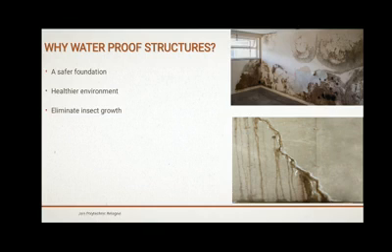Here you can see there are formation of cracks, water seeping out of the wall, and finally it ends up leading to an unsafe foundation.